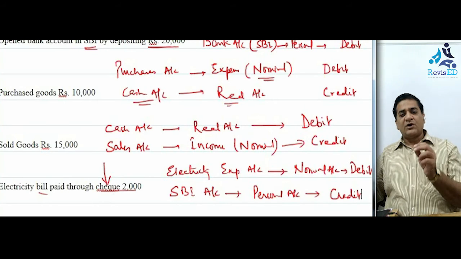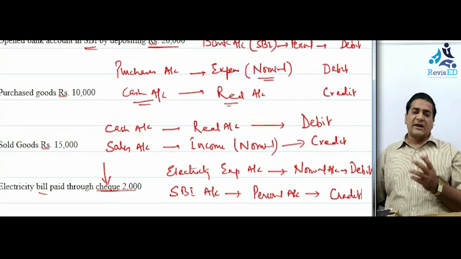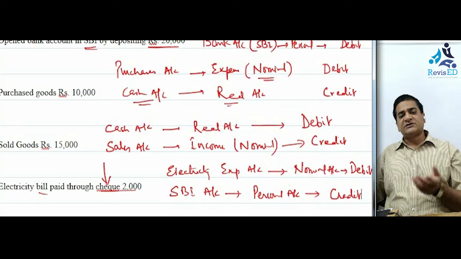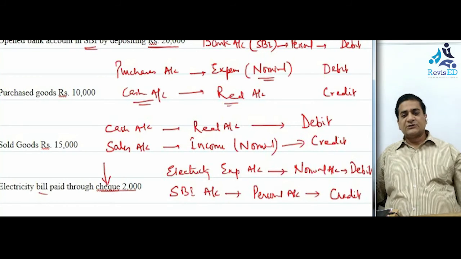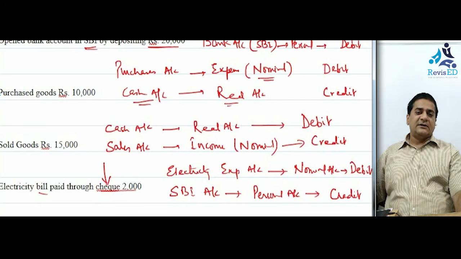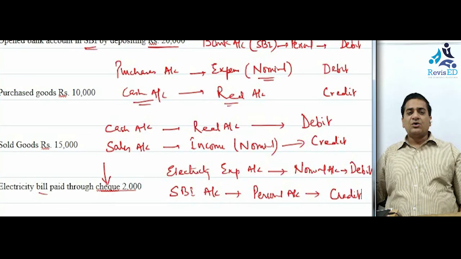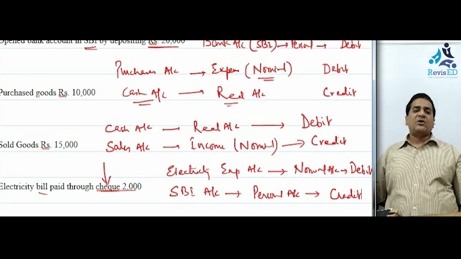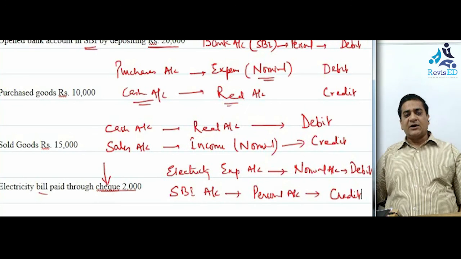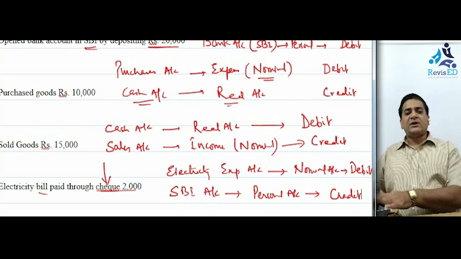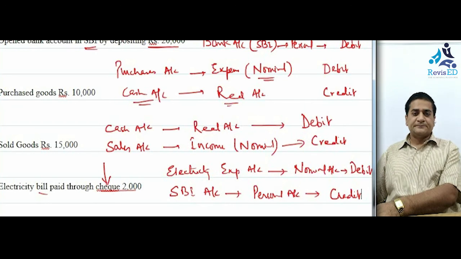For real accounts, debit what comes in, credit what goes out. For nominal account, debit all the expenses and losses, credit all the gains and profits. So based upon these three differentiations, we would be in a position to find out whether a particular account is to be debited or credited in the accounting process of recording.